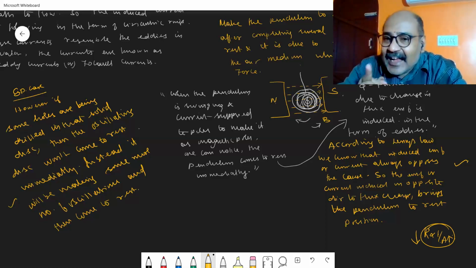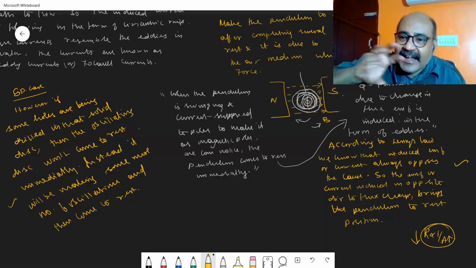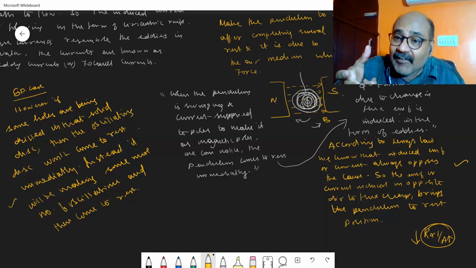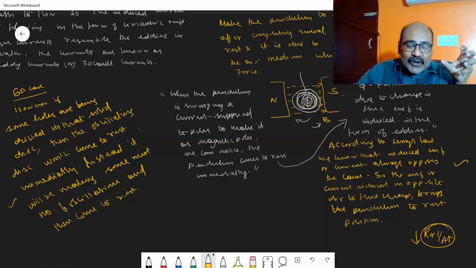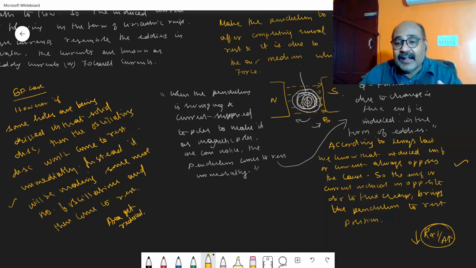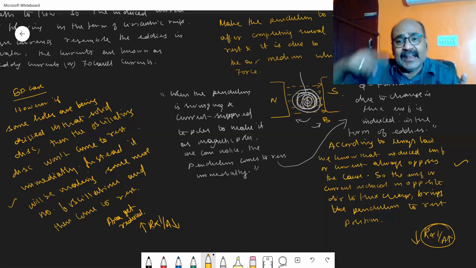Whereas in the case of the solid disc in which some holes are drilled, automatically some mass is taken out. So in this case, what happens to the area? The area gets reduced. When the area gets reduced, what will happen? R is inversely proportional to area. The area gets reduced, so automatically the resistance of the conductor will increase.